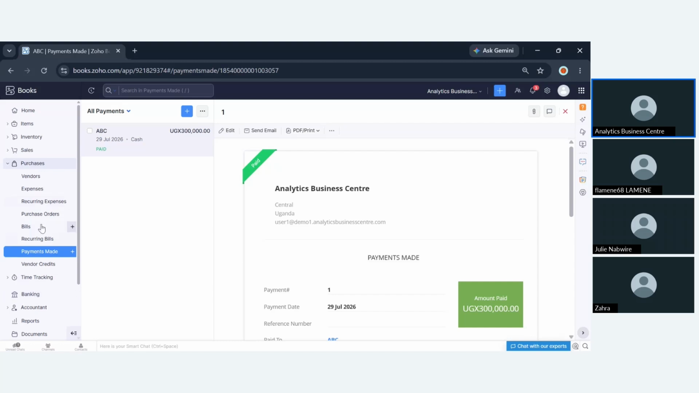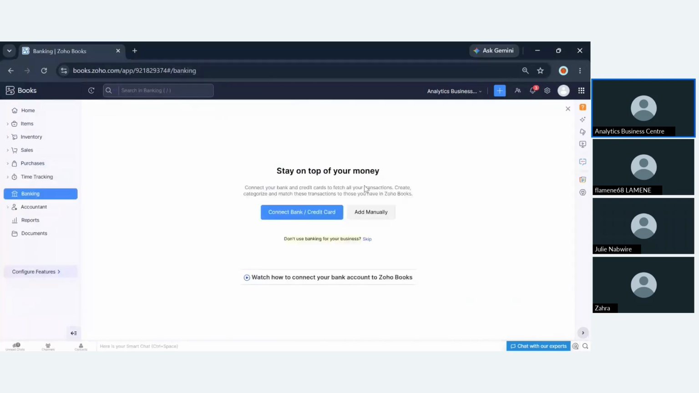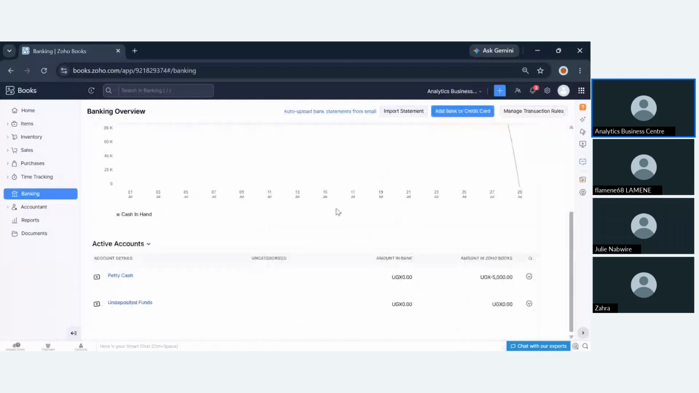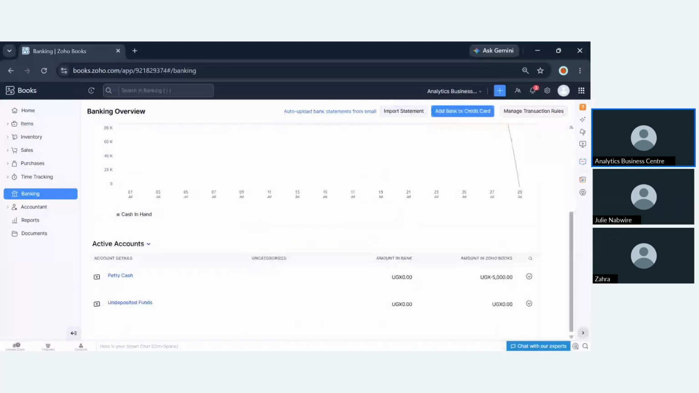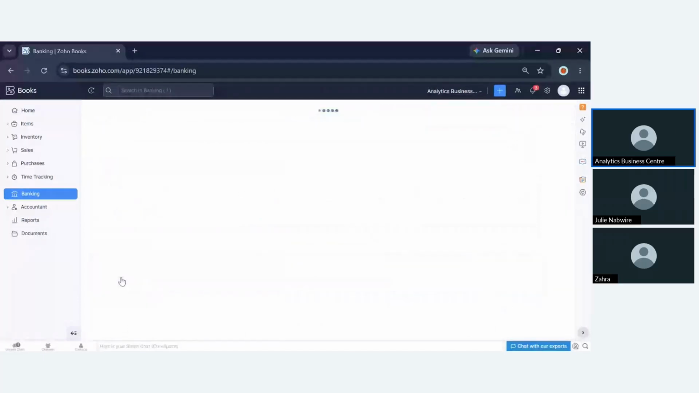So we have seen the entire sales process is captured in the system. Now we have the banking, and we have to go ahead and see the amount of money. We have to cross-check because we have been attaching transactions under this account. So I'll go to petty cash.